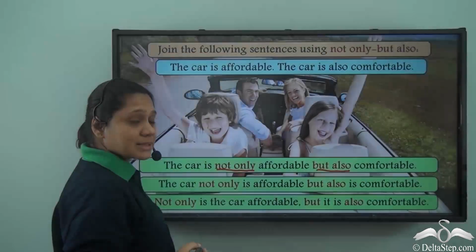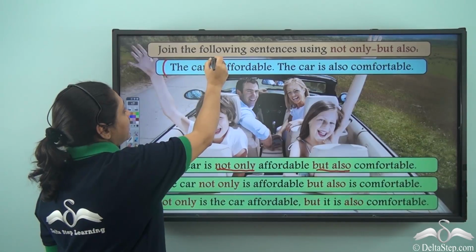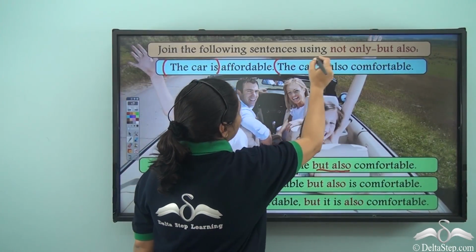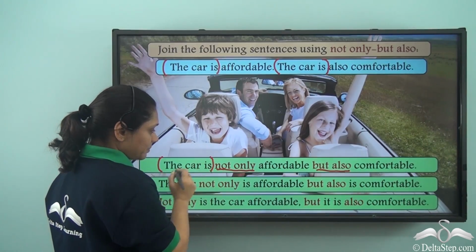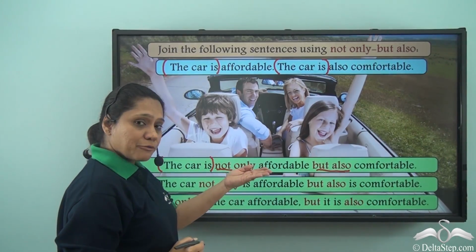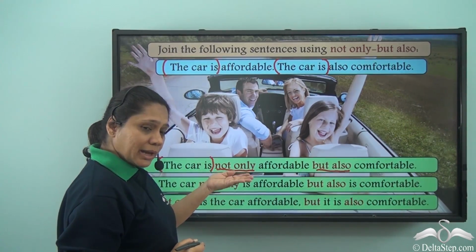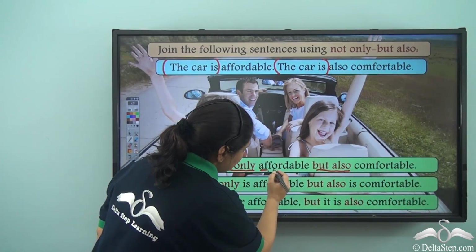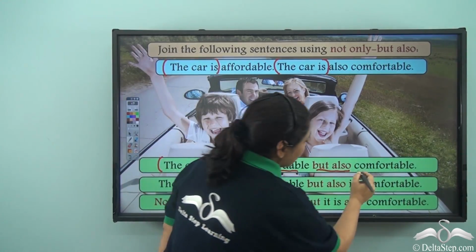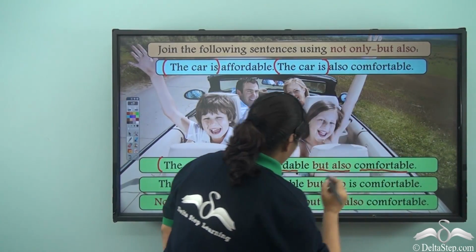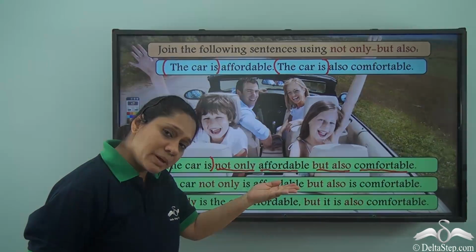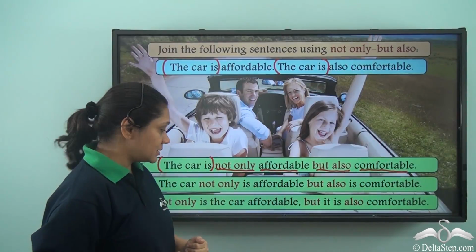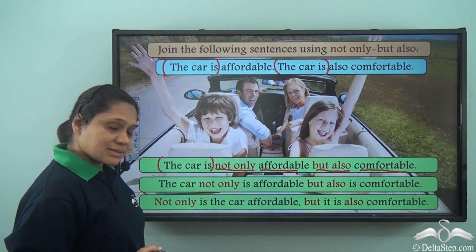Here in this case we have taken the car is common and we have written it once, the car is. Then we have written not only, after which we have written affordable, but also comfortable. So affordable, comfortable are the same parts of speech. They are adjectives. How else can we write this sentence?